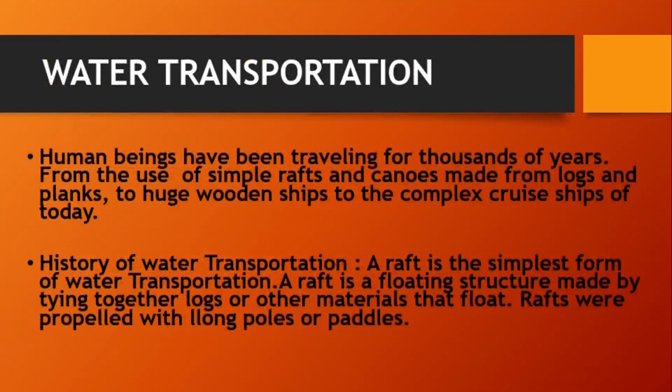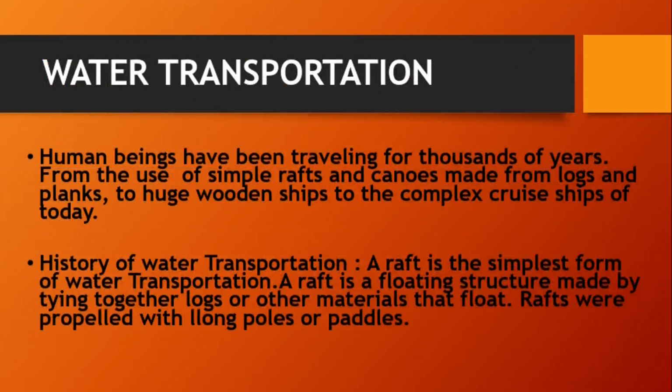Now, water transportation is the traveling of, for many years humans have been traveling, okay, with simple rafts and canoes made from logs, then to planks, to huge wooden ships, to the complex cruise ships that you know today. Now, the history of transportation. A raft is the simplest form of water transportation. And what's a raft? It's just the tying of logs that can float, like bamboo sticks. You tie them together, and then somebody will be on top and be using it on water. It will just be moving the person forward. So a raft is just the simplest form of water transportation.